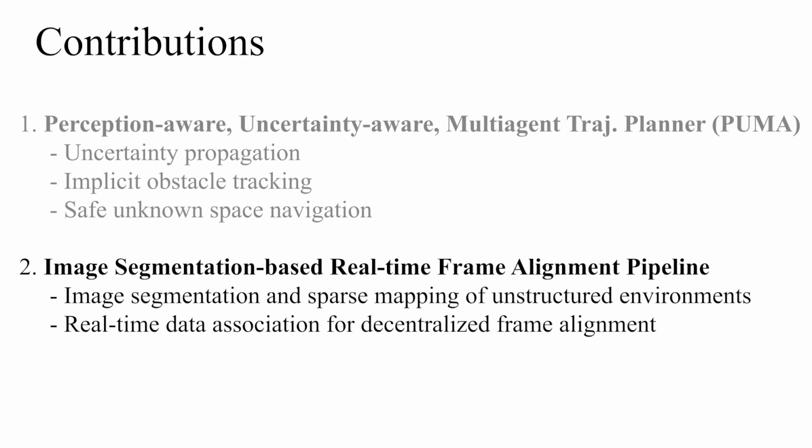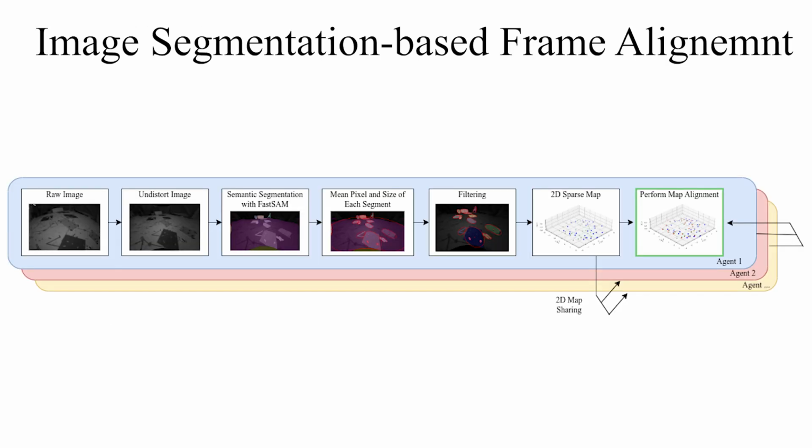Now, we describe our image segmentation-based real-time frame alignment pipeline. Our pipeline uses an image segmentation approach, specifically the Segment Anything Model, and runs data association to correct image misalignments caused by onboard localization errors. Our pipeline first takes raw images provided by a camera and undistorts them.